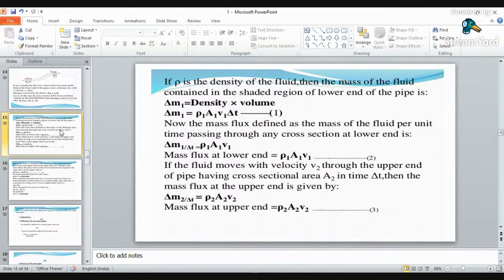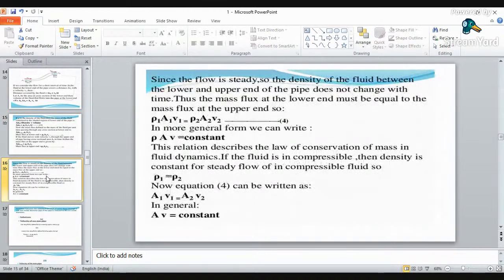As we know, throughout this section there is only one liquid, so the density will be equal and will cancel out. Then we get A1 V1 must equal A2 V2, as the densities are the same. In general, you can say area into velocity must be constant, or A1 V1 equals A2 V2. This is termed the continuity equation.